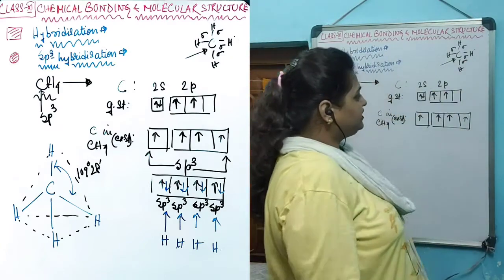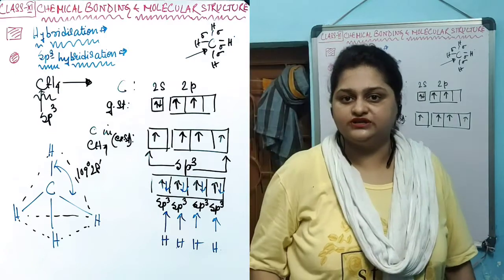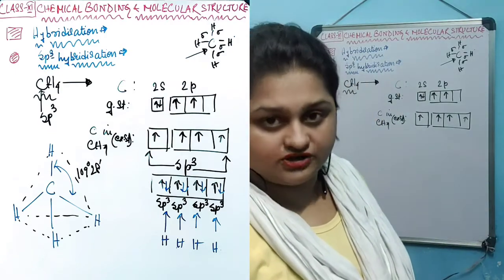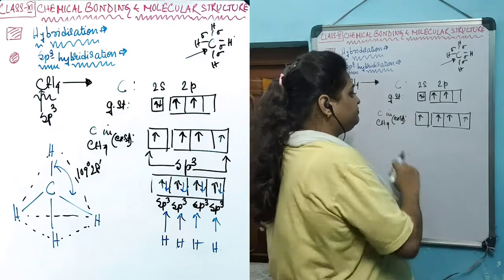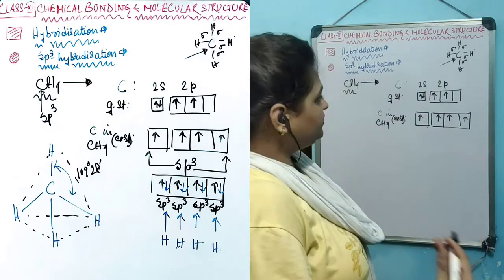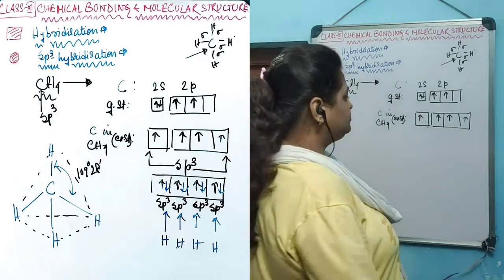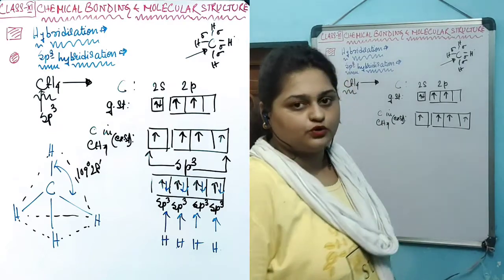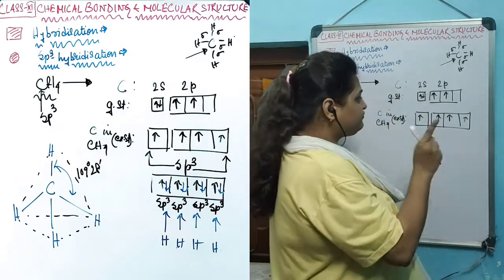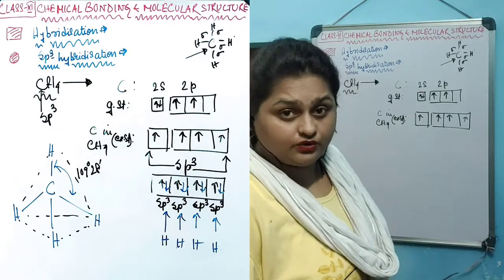In the central atom, in the ground state, 2 unpaired electrons are there, and 2 electrons are in a pair. So to create 4 unpaired electrons, we are going to take the excited state of the carbon, and in the excited state carbon has 4 unpaired electrons.